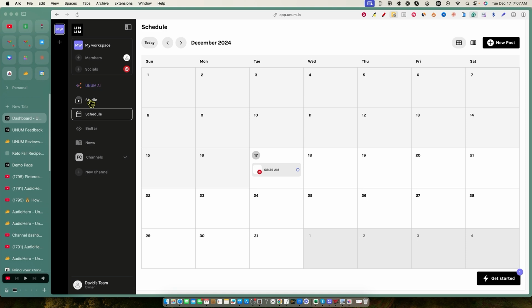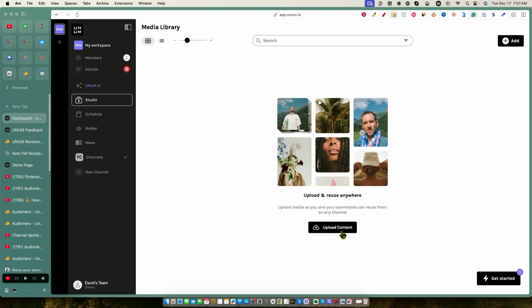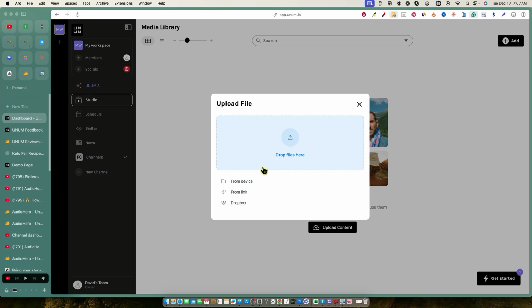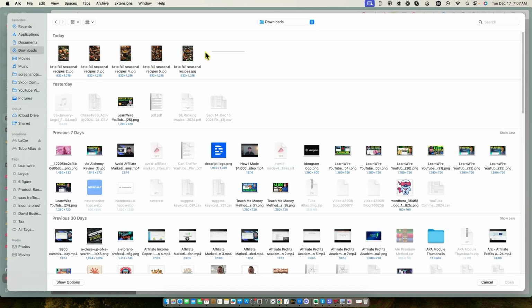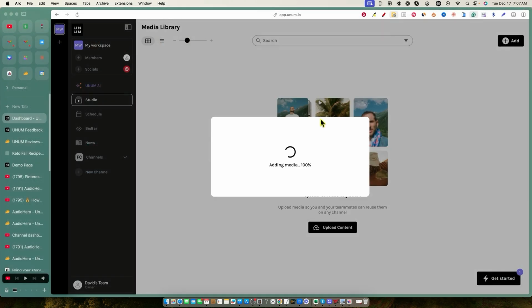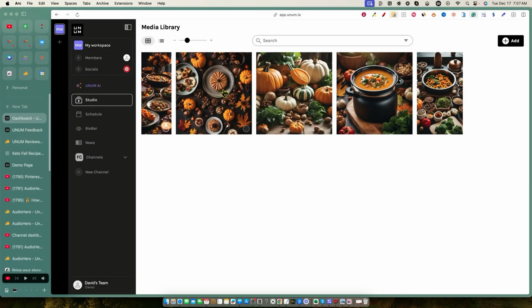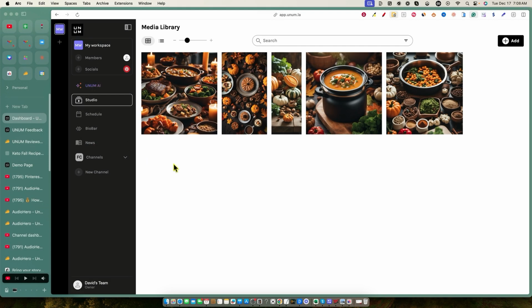So you're going to go into Studio over here. We're going to upload content. I've already done this ahead of time because remember, you have to have your own media assets. You can go from Dropbox, from a link, or from a device. Let's go from our device, and then I'm going to grab these images right over here, and we're going to go open. So we're going to add these images in, and here's our media. Then let's just say we want to click on one of these, and we can preview it. We can go new post, we can add channel, we can download it from here as well.